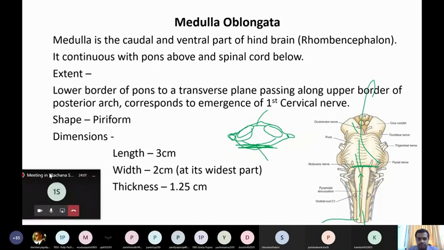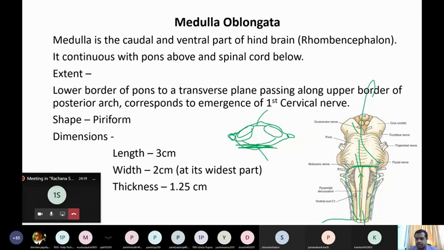Now coming to its shape. It is piriform in shape, like a pear. Have you seen the pear? Now it is available in the market. It is the season of pear now. Clear? So it appears like a pear, piriform in shape.